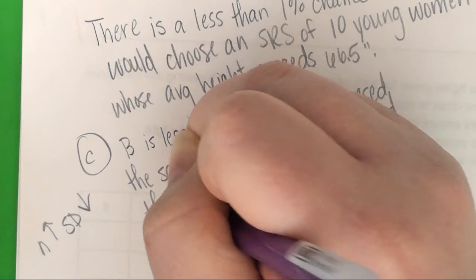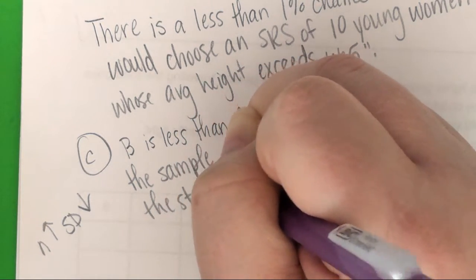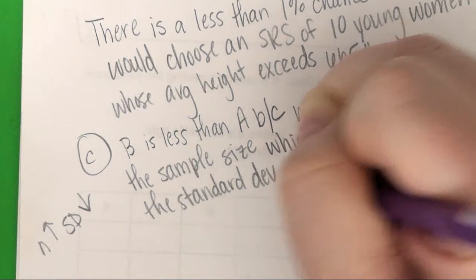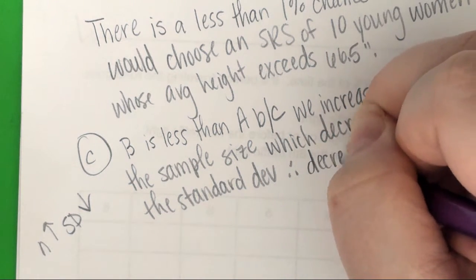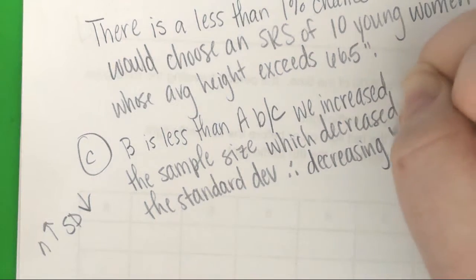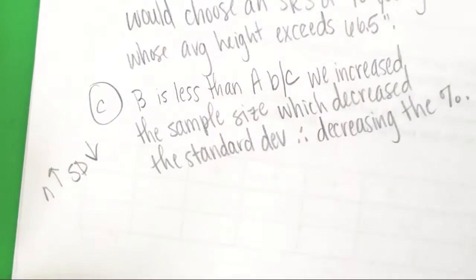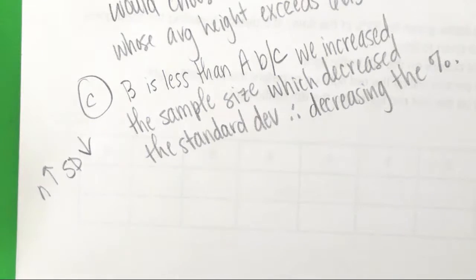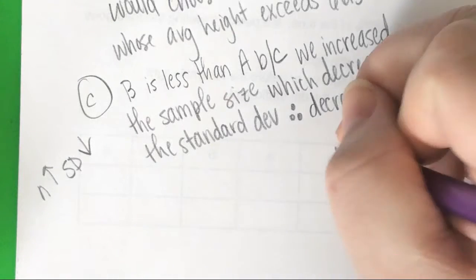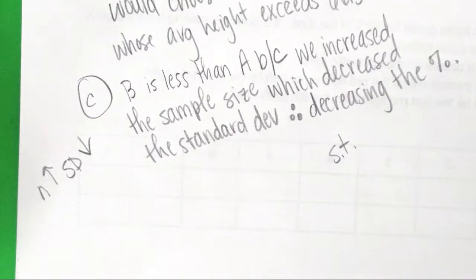Well, my answers on the AP test are not going to include smart words like therefore. He said part B is less than part A because we increase the sample size, which decreases standard deviation. And in math, if you get really lazy, that little triangle dot thing means therefore, and I'm lazy. If you put 3 dots like that, it means therefore. Just like ST means such that. There are shorthand ways in math.